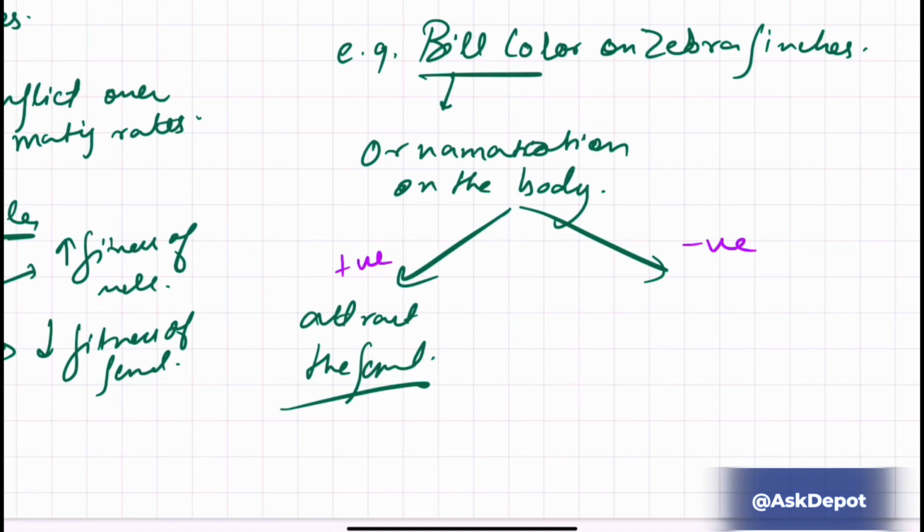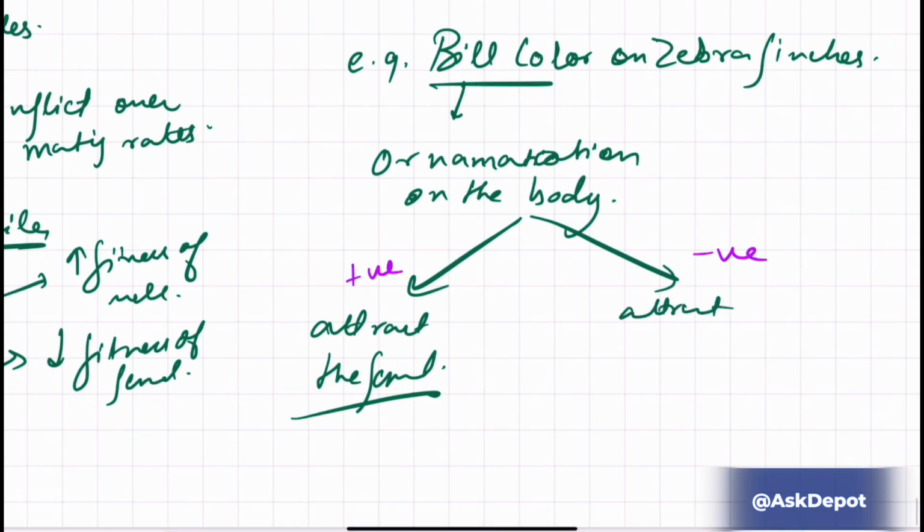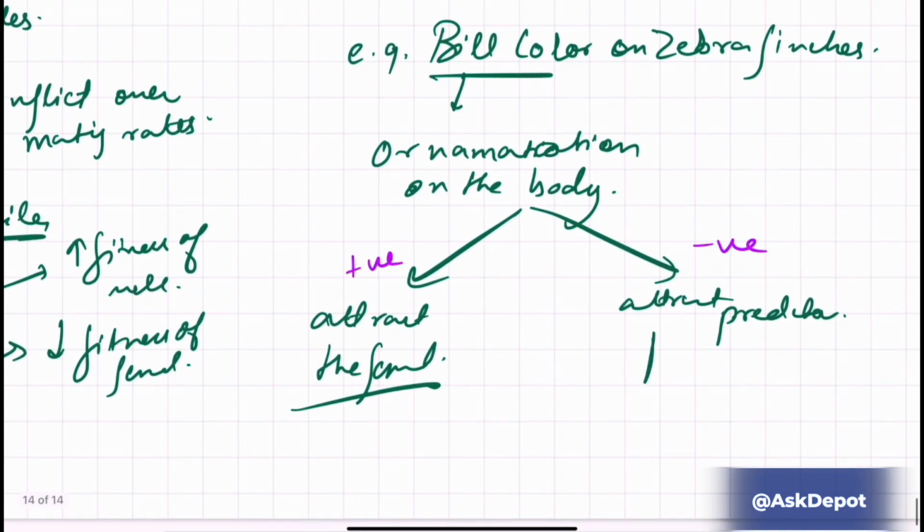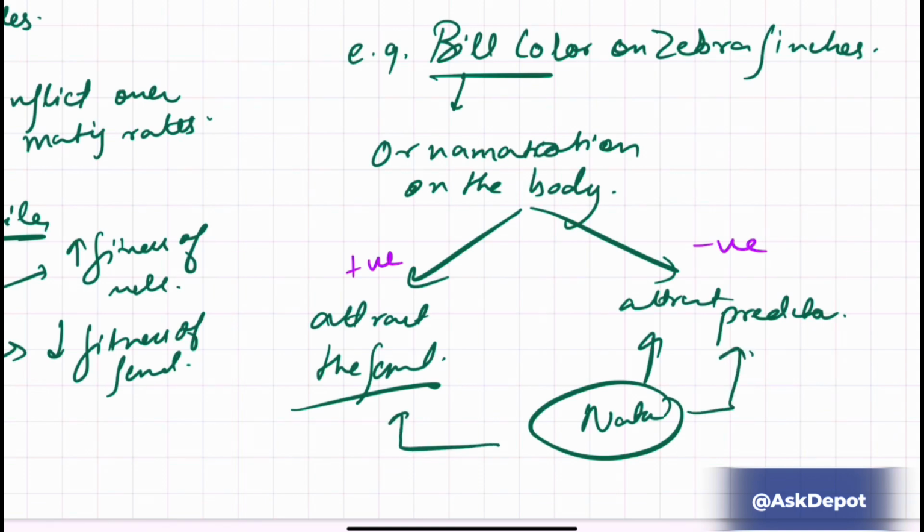But the negative will be that it will also attract the predators. So, according to natural selection, it should not have the ornamentation, but according to sexual selection it should have the ornamentation, and in this case the sexual selection has won and there will be bill color on the zebra finches. Now this is called the intralocus conflict.